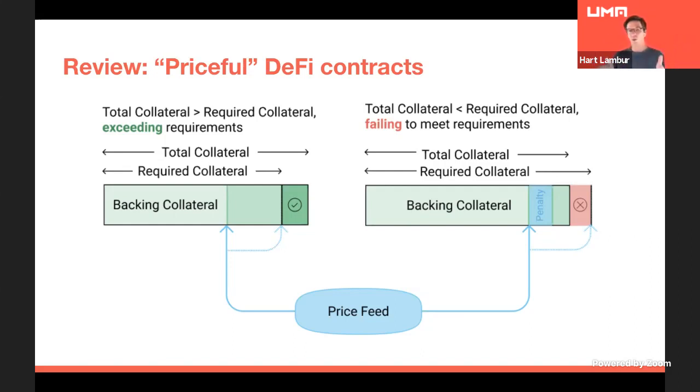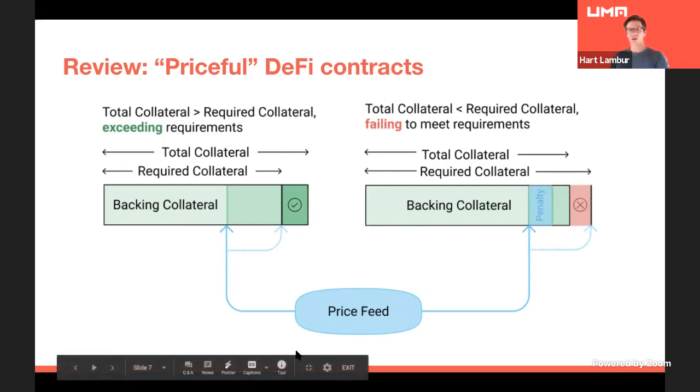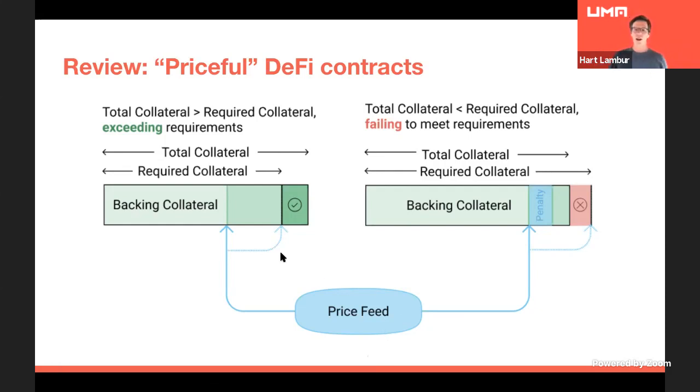What is enforcing whether we're in this good state or not is this price feed that's being pushed to the chain every so often. On the right, we have the bad state, which is when a contract drops below its collateralization requirement, then the contract gets liquidated, penalty gets assessed, life moves on. That liquidation, whether this contract is in the left or the right state, is determined by this price feed that's being pushed on chain. And this works, but it has some problems.